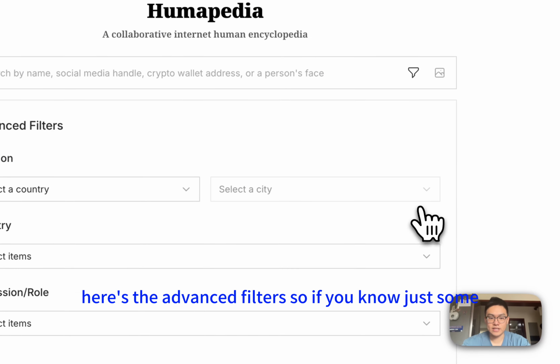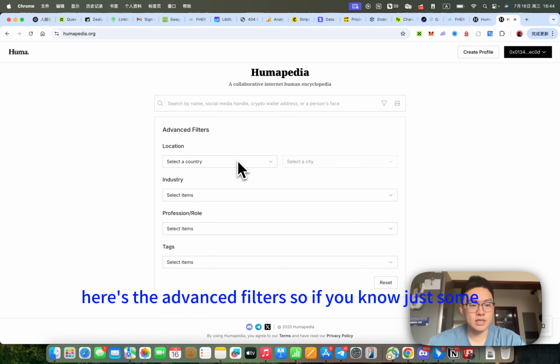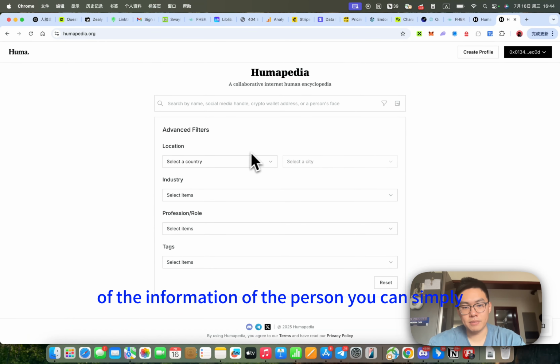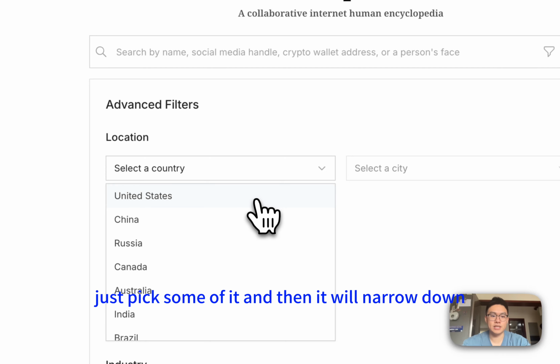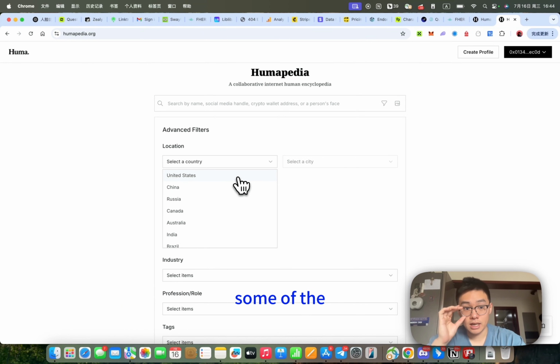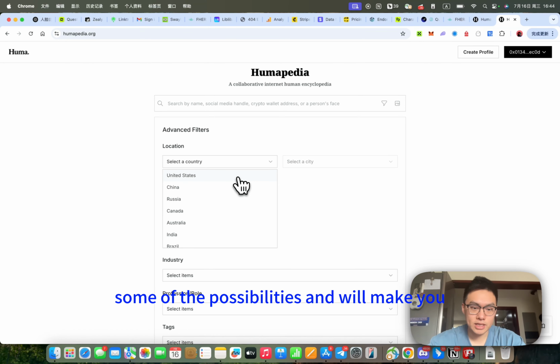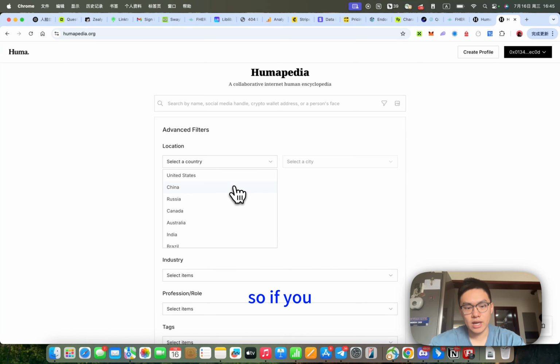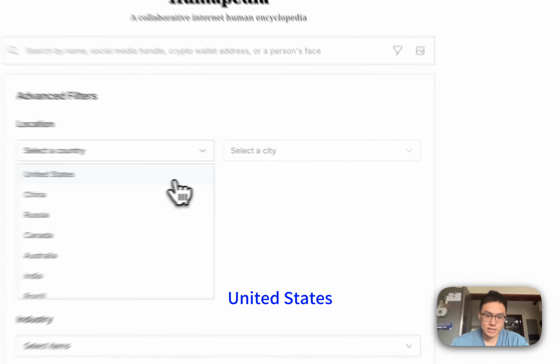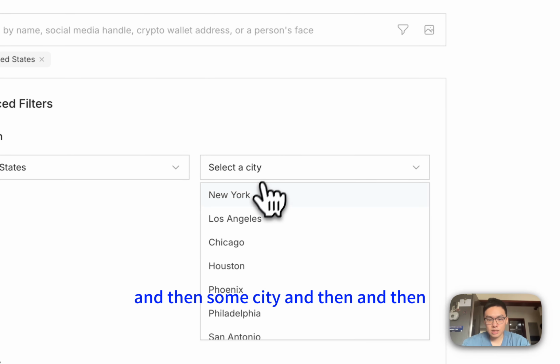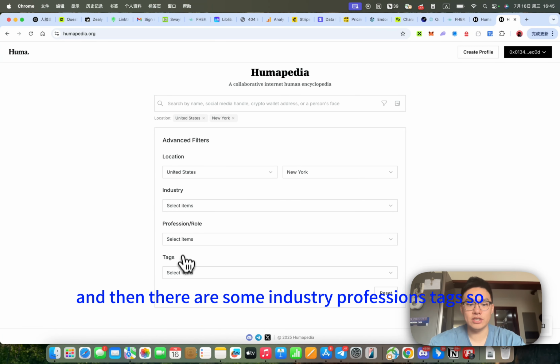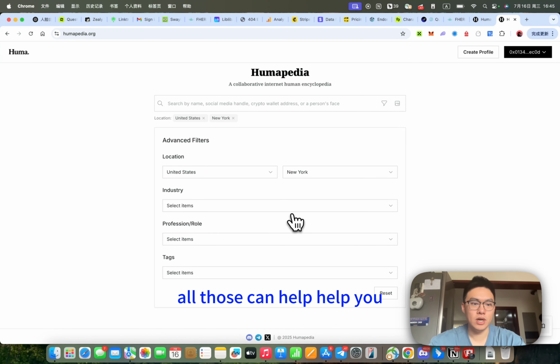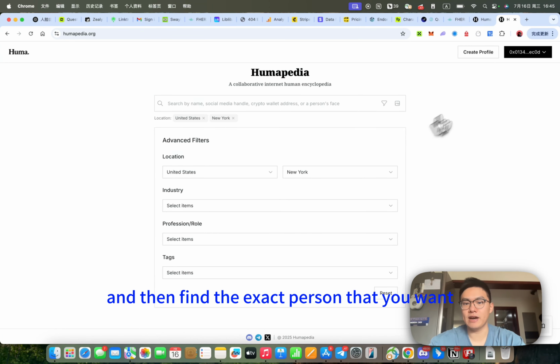Now here are the advanced filters. If you know just some of the information about the person, you can simply pick some of it, and it will narrow down the possibilities and make the search more accurate. For example, if you know this person is from the United States, and some city, we will narrow down and make your search more accurate. There are also industry and profession tags. All of those can help you narrow down the search and find the exact person that you want. All right, so that's the search part.